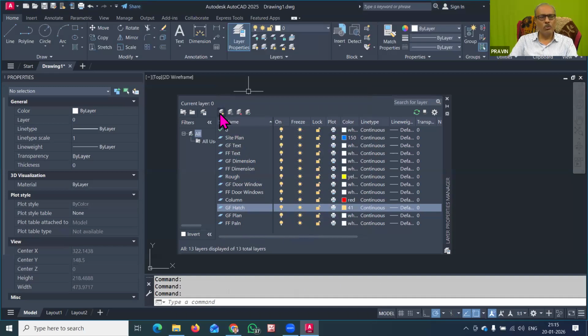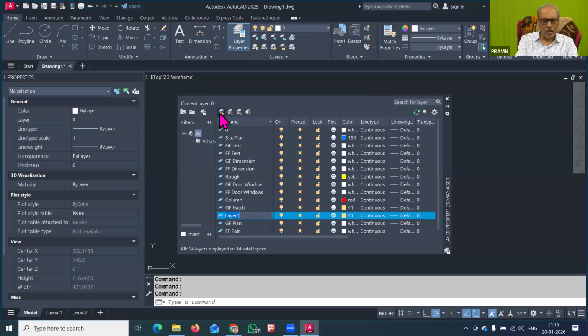And then similarly you can create another layer, that is FF hatch. Here you can make a little bit of differentiation, or you can use the same color. So for the hatching pattern for the ground floor and first floor, you have to use color number 41.